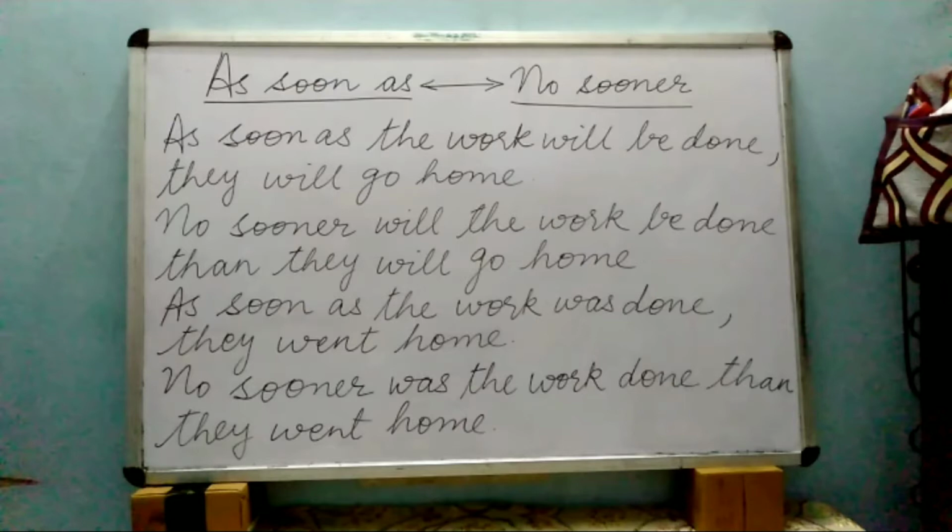Like here you can see in the first example, as soon as the work will be done, they will go home. Here the helping word will has been used. So you will be using the same helping verb will in the no sooner sentence also. So your sentence will be, no sooner will the work be done than they will go home.